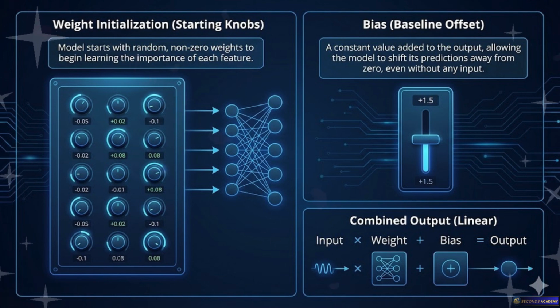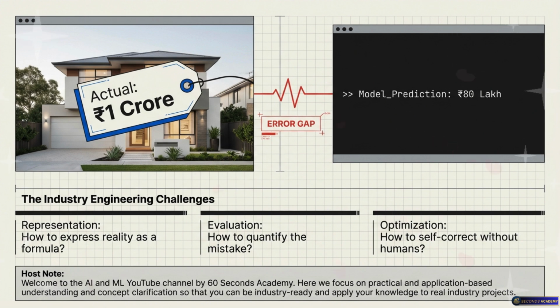Normally, we want our code to be absolutely perfect from line 1. But here, we are intentionally starting with broken code and asking it to fix itself. Precisely. We are building a self-correcting machine. Okay, so the model is the student. The weights are its current and probably very wrong knowledge.